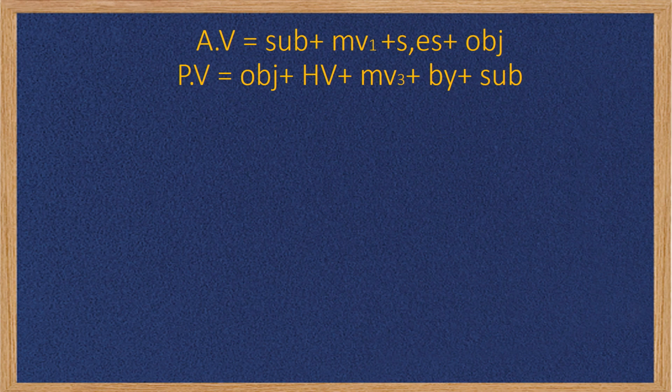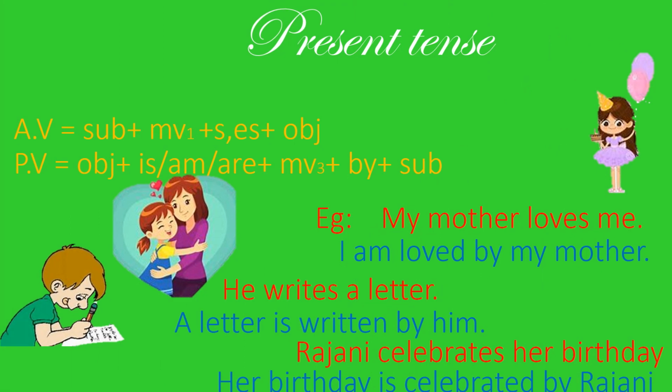Now we will see the active and passive voice as per the tenses. So now we will see how to form the active and passive voice in present indefinite tense, means present tense.